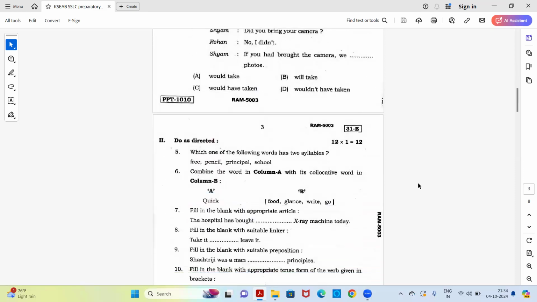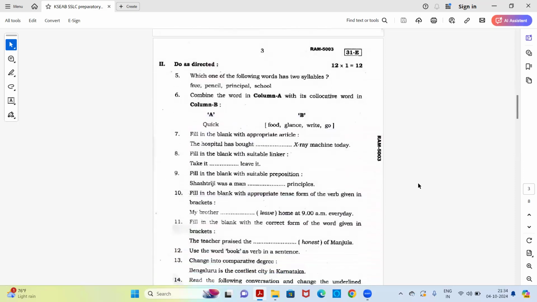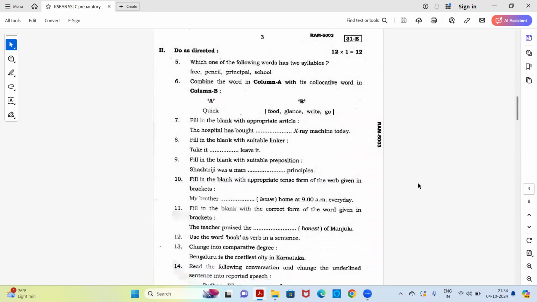Now, the second main is do as directed. This is for 12 marks, and the question numbers continue. The first question here is which one of the following words has 2 syllables? Free, pencil, principal, or school? You need to find the word which has 2 syllables and mark that. Next, combine the word in column A with its collocative word in column B. In column A, the word is quick, and in column B: food, glance, write, go. So you have to choose the correct collocative verb.